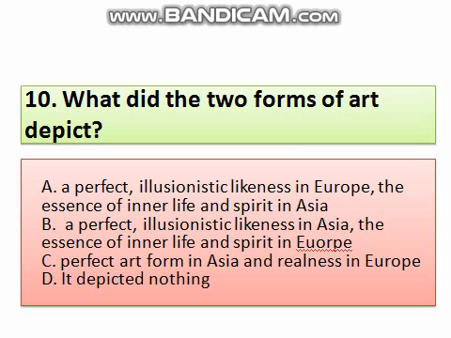Question number 10. What did the two forms of art depict? Option A, a perfect illusionistic likeness in Europe, the essence of inner life and spirit in Asia. Option B, a perfect illusionistic likeness in Asia, the essence of inner life and spirit in Europe. Option C, perfect art form in Asia and realness in Europe. D, it depicted nothing. Out of the given options, the right answer is a perfect illusionistic likeness in Europe, the essence of inner life and spirit in Asia. This is the difference.